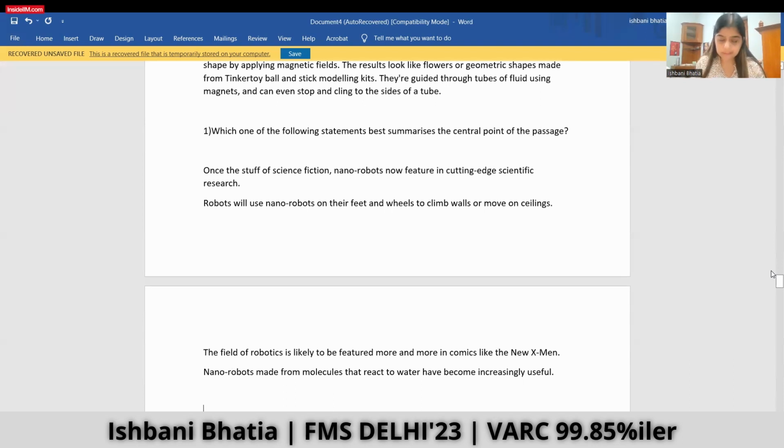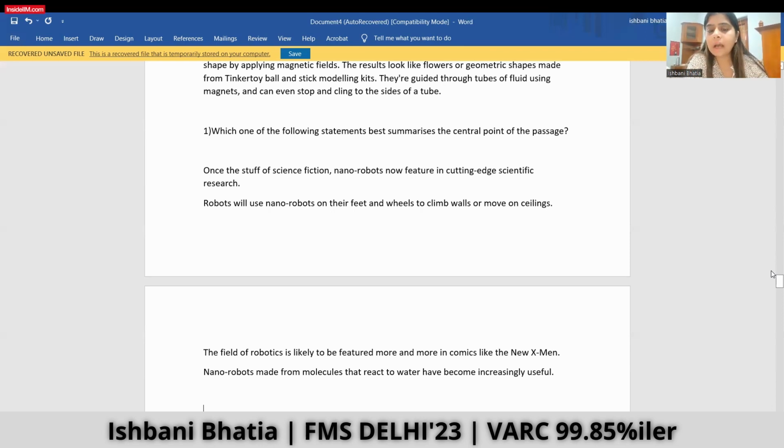Which one of the following statements best summarizes the central point of the passage? Once the stuff of science fiction, nanorobots now feature in cutting edge scientific research. Robots will use nanorobots on the feet and wheels to climb walls and move on ceilings. So the second point is mentioned in the passage, but will it qualify for the central point of the passage?